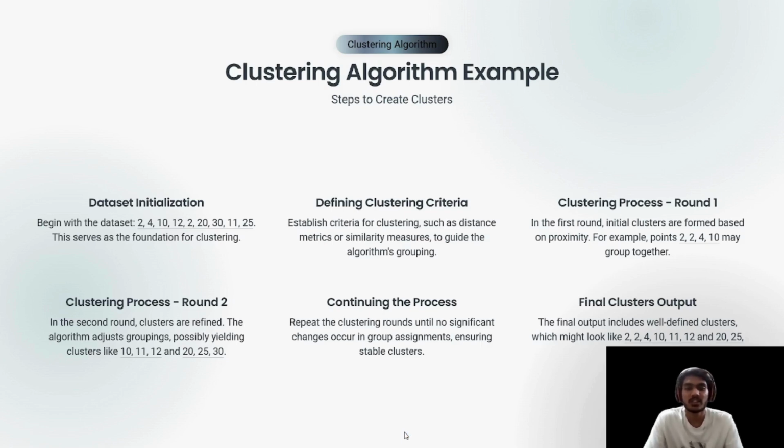Continuing the process. Repeat the clustering rounds until no significant changes occur in group assignments, ensuring stable clusters. Final cluster output. The final output includes well-defined clusters which might look like 2, 3, 4, then 10, 11, 12, and 20, 25, 30.